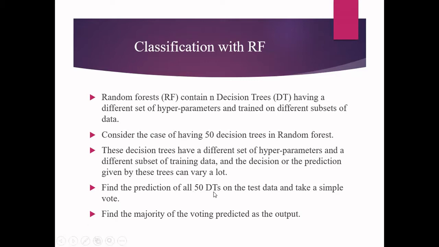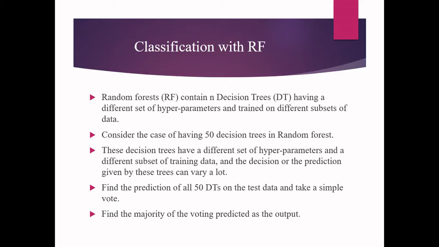And to find the prediction of all the 50 trees on the testing data, you have to take a simple voting scheme. Voting scheme is nothing but majority voting. For example, if I want to go to a movie, I don't have any idea whether to go to the movie or not. So what I can do is approach 5 of my friends. I can ask them whether this movie is good. What is your opinion? Then I will collect the vote from each. He can say yes, good or not good. Likewise, I will collect the votes from all the 5 friends.